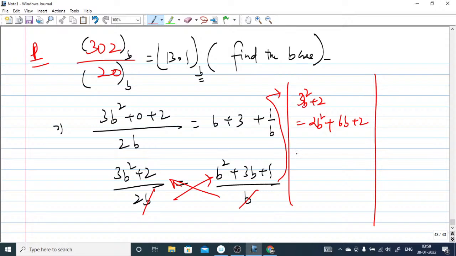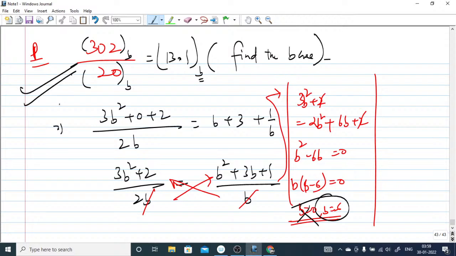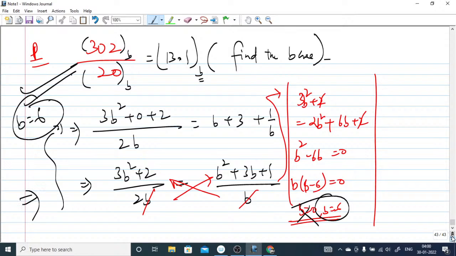Now you can take this b square this side, and this minus 6b, and these 2 and these 2 cancel, equal to 0. It will be b times b minus 6 equal to 0. So b equal to 0 and b equal to 6. B equal to 0 cannot be the base. So for this representation, the base must be equal to 6. So this is how we calculate. In the examination, this is how you have to do. Within 10 or 20 seconds, you can find the base.